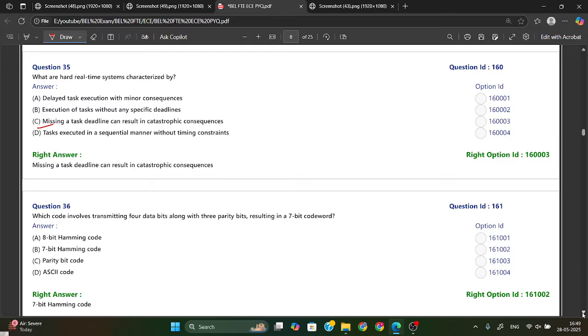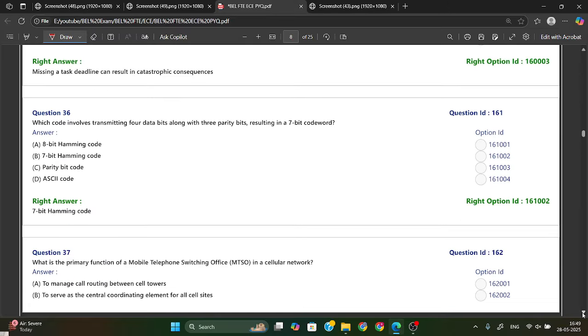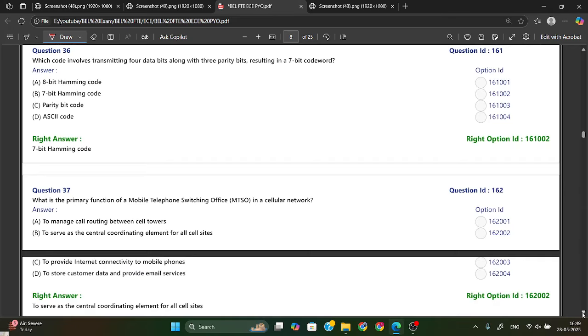Now the next one is, which code involves transmitting 4 data bits along with 3 parity bits resulting in a 7-bit code word? So we have Hamming code, that is your 7-bit Hamming code.